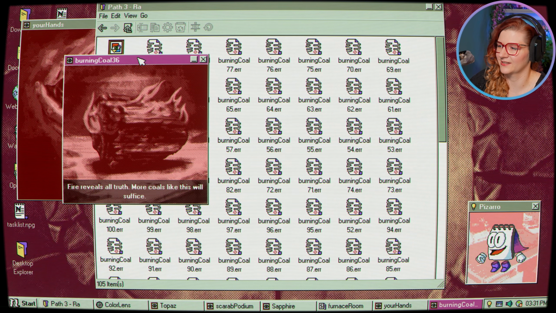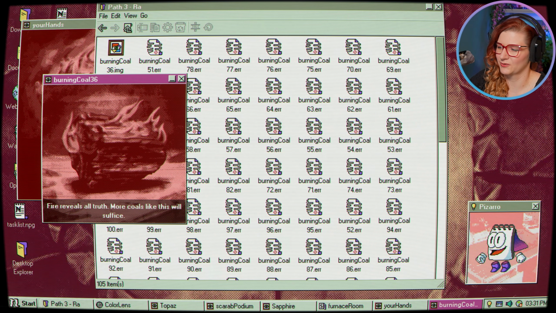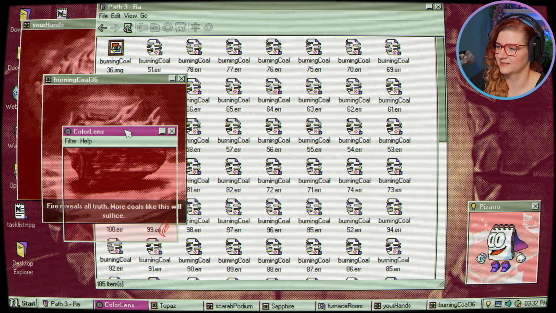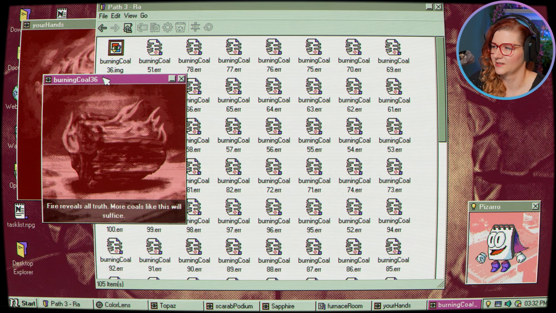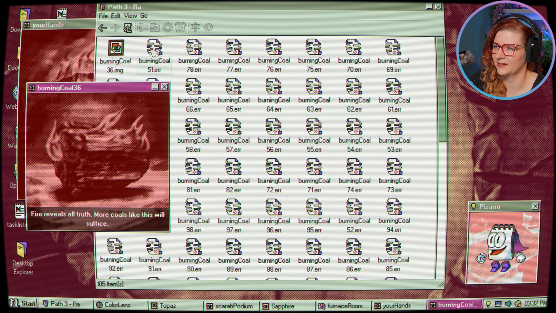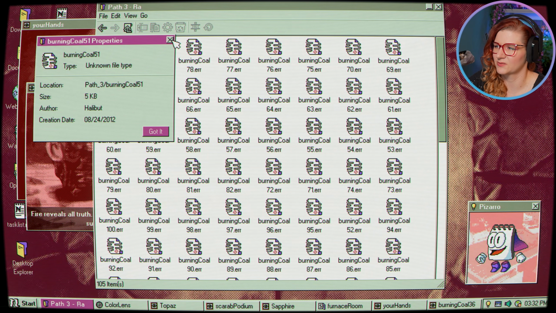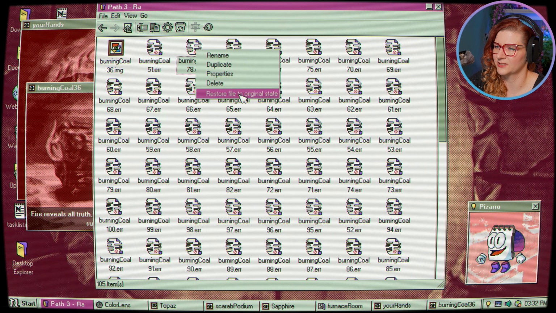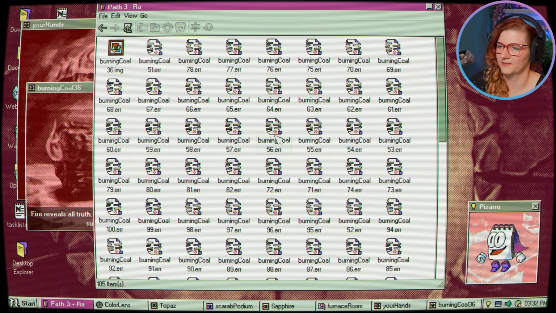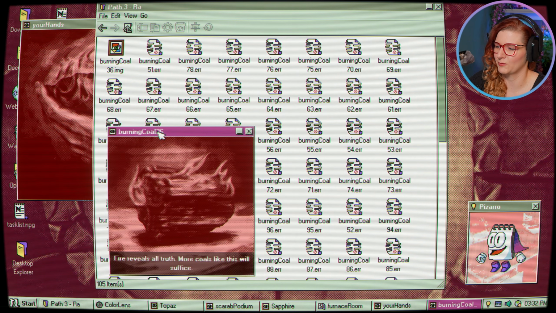Okay, we can look at it now. Fire reveals our truth. More calls like this will suffice. Okay, so I assume we color lens this again. No, nothing here. But more calls like this will suffice. Are there other ones that are the same size? No, those ones are small. And we are still sorting by size. Yes, after that one, they're all quite small.